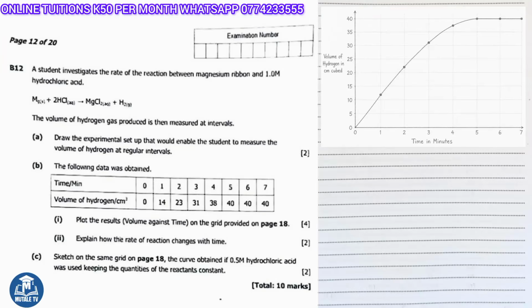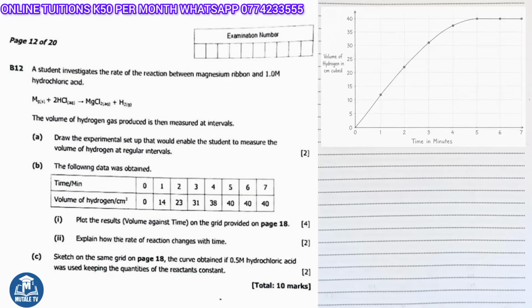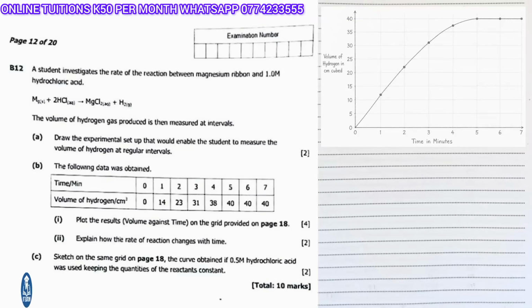Plot each point carefully using a pencil. Then draw a smooth curve that rises steeply from 0 at the beginning, gradually slows between minutes 3 and 5, and then becomes completely flat at 40 centimeters cubed from minute 5 onwards. That flat horizontal line shows the reaction has stopped because the limiting reactant has been fully used up.